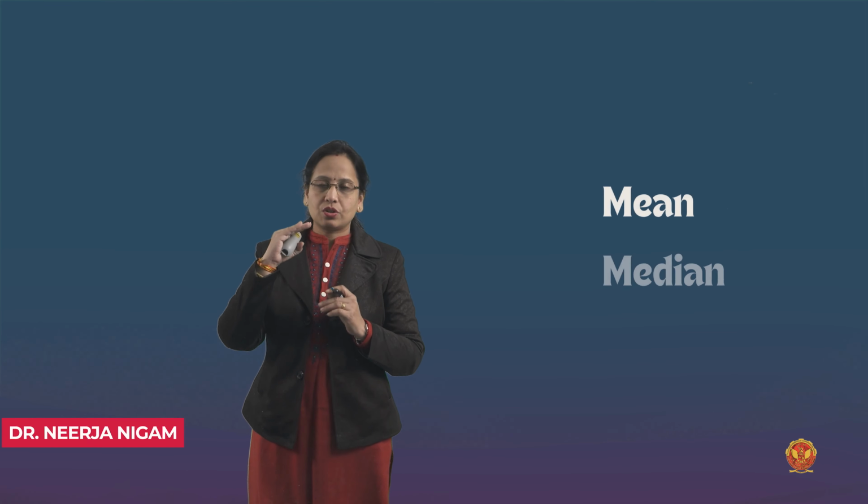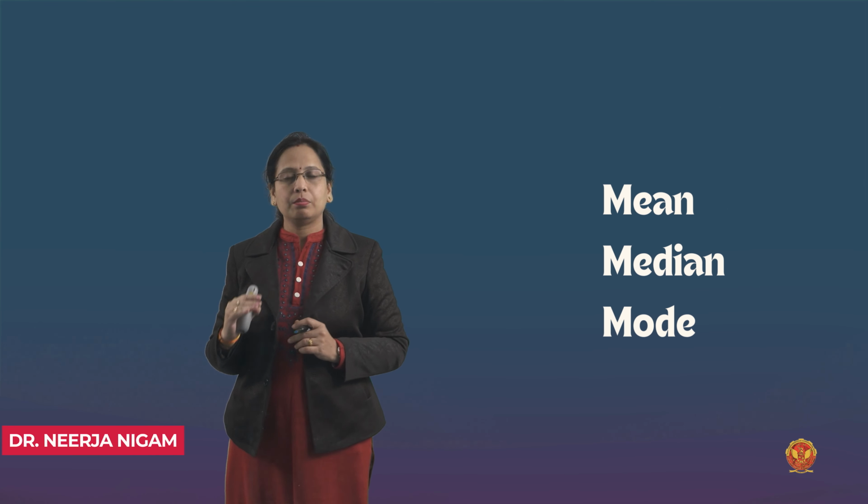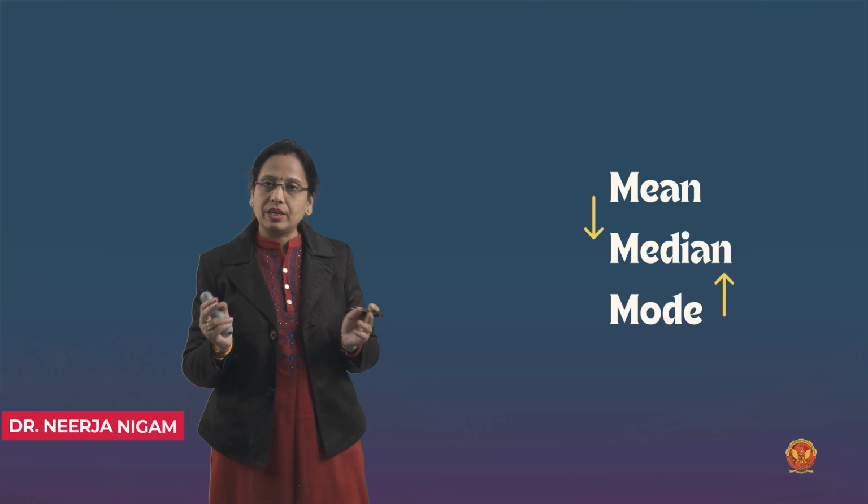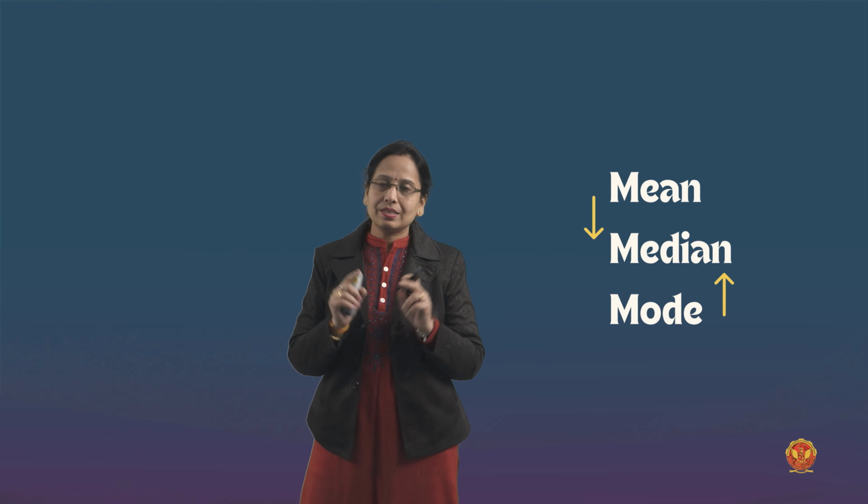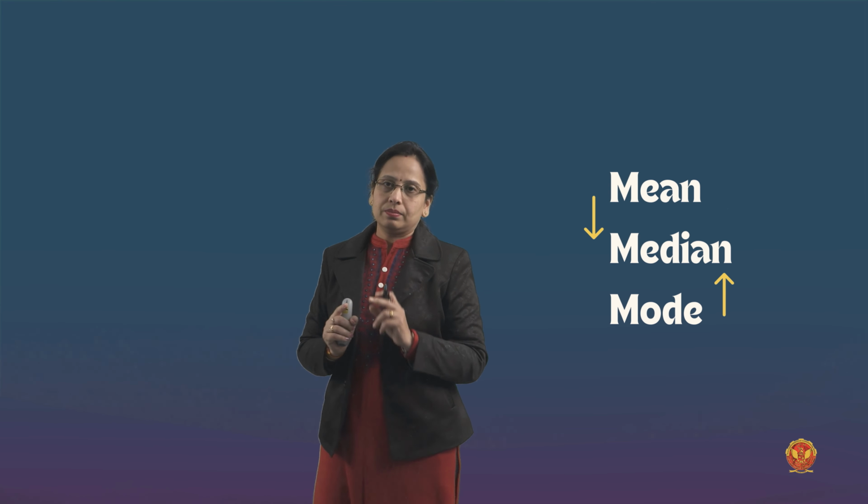After studying these three basic concepts of mean, median, and mode, let us discuss the relationship between the three. There is a standard relationship between these three measures: the difference between mean and mode is always 3 times the difference between the mean and median.